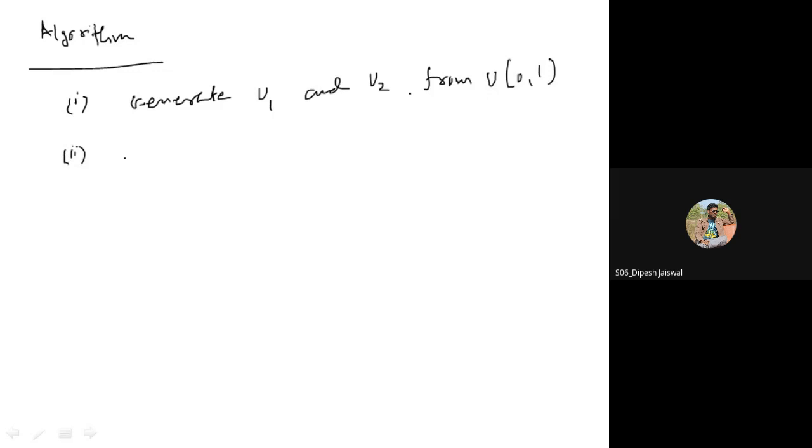Second, what is the second step? Set V1 equal to 2U1 minus 1 and V2 equal to 2U2 minus 1, and S equal to V1 square plus V2 square.